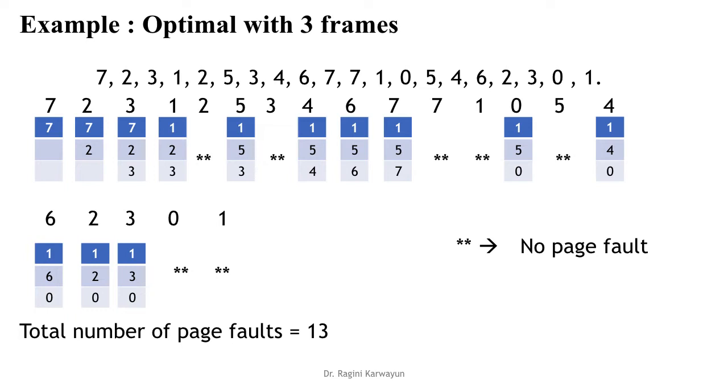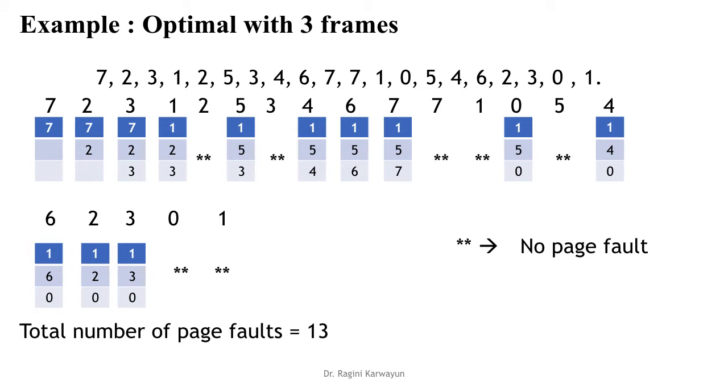The 3 frames are available in memory. So 7, 2, 3 will initially cause page faults because every page at least causes one page fault in pure demand paging. So for page number 1, now there is no free frame available, so we need to replace one. So which one will we replace?